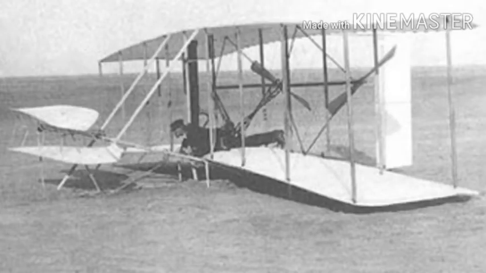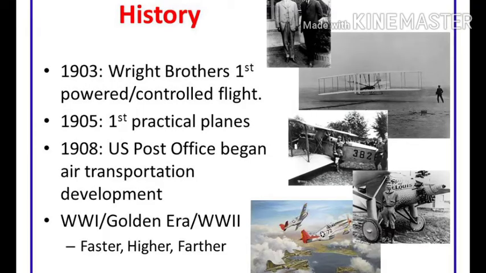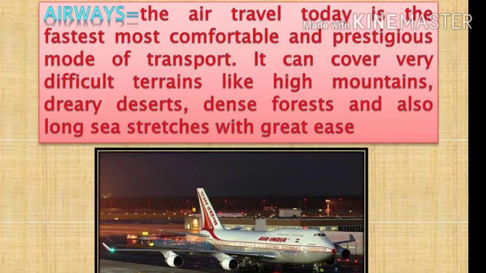The first small commercial airline was started in the 1920s to carry mail. The increased speed and different types of aircraft soon made it possible to make non-stop flights across oceans and continents. They have literally shrunk the world.